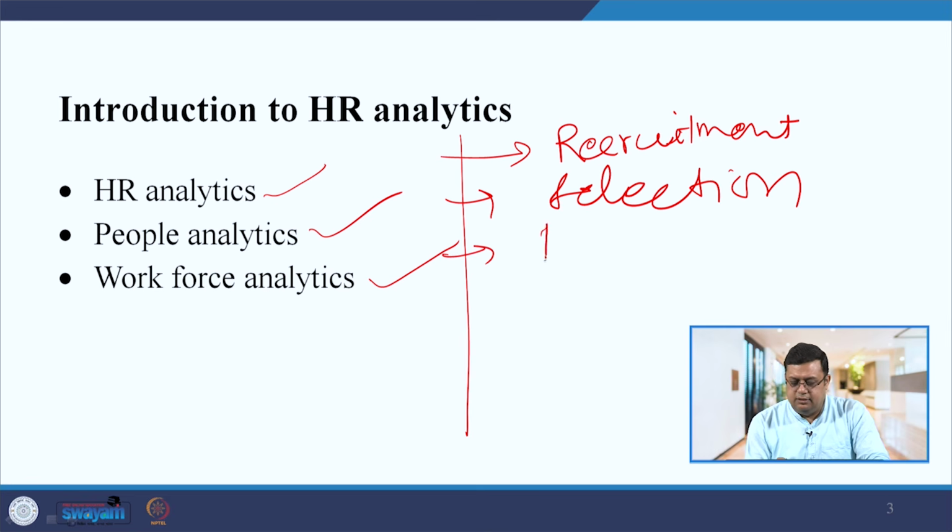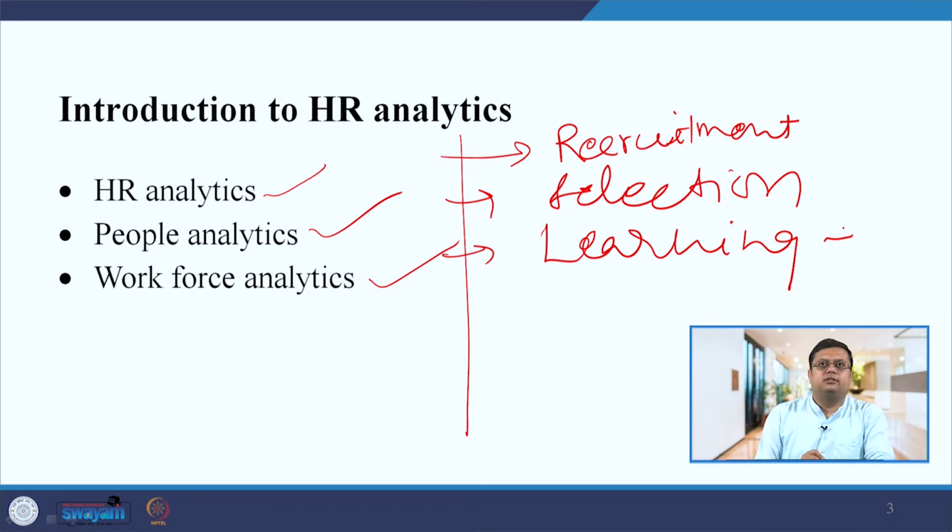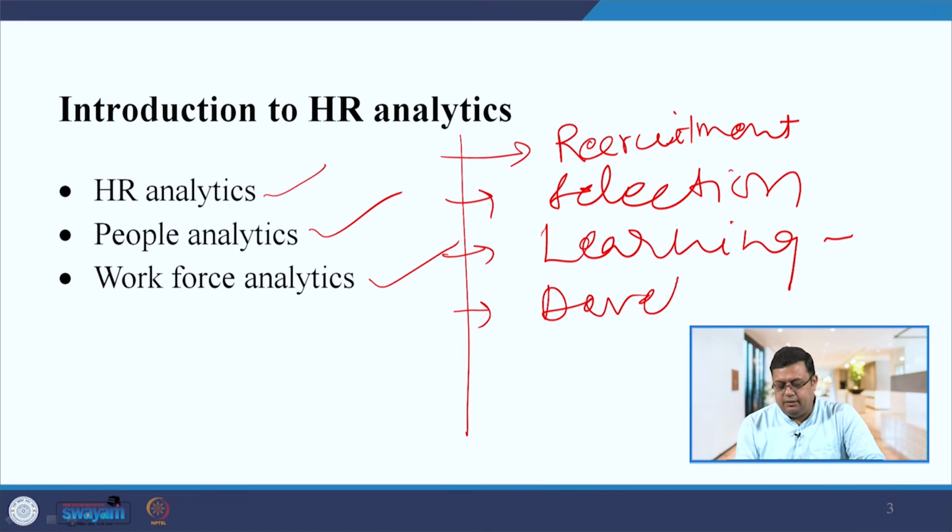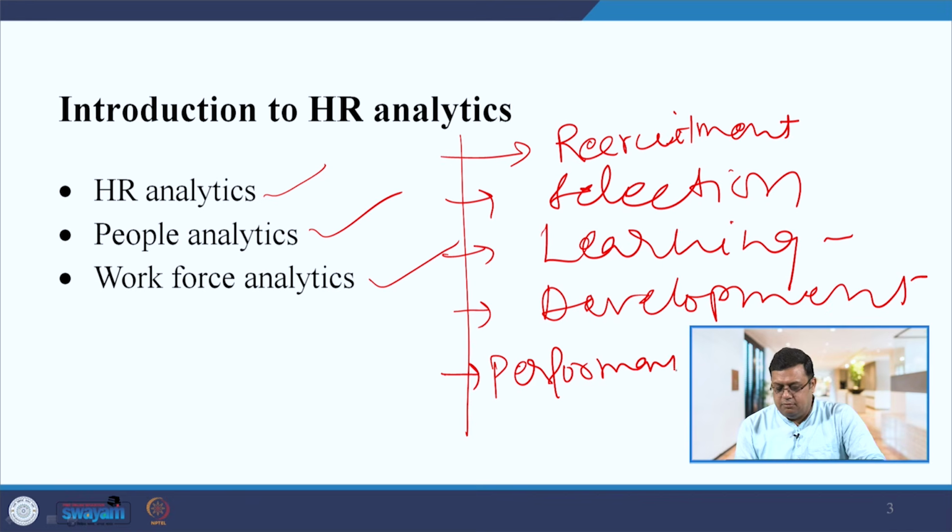Third function is learning; in some organizations you will see training. Fourth function is development; you need to develop the employees. Fifth function is performance measurement or the performance management system, and sixth function is compensation. You need to give a salary also, right.